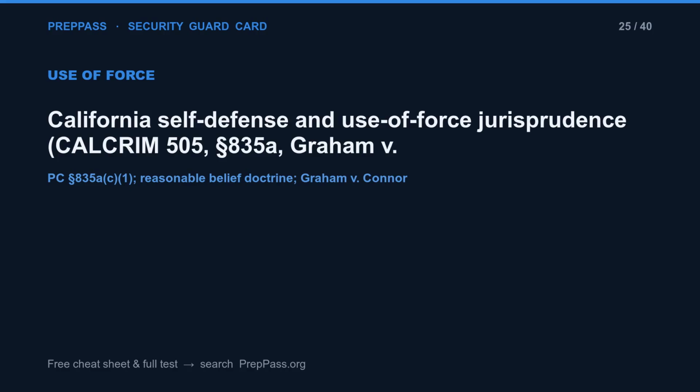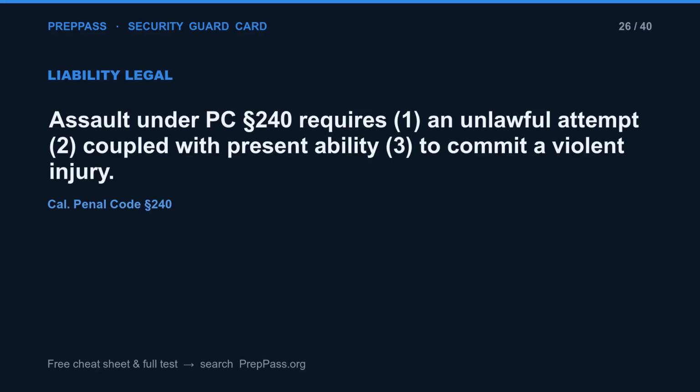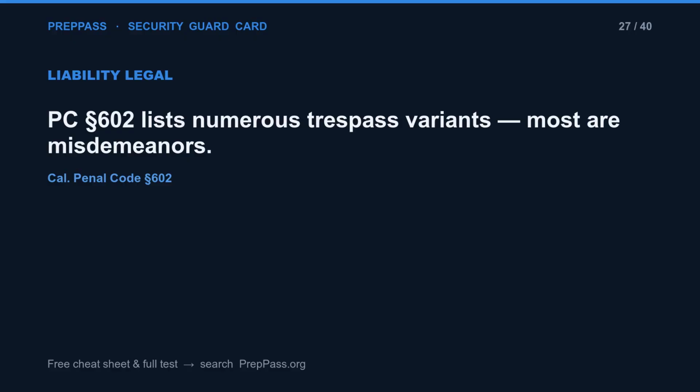California self-defense and use of force jurisprudence, CALCRIM 505, Section 835A, Graham v. Assault under PC Section 240 requires 1. An unlawful attempt, 2. Coupled with present ability, 3. To commit a violent injury. PC Section 602 lists numerous trespass variants, most are misdemeanors.